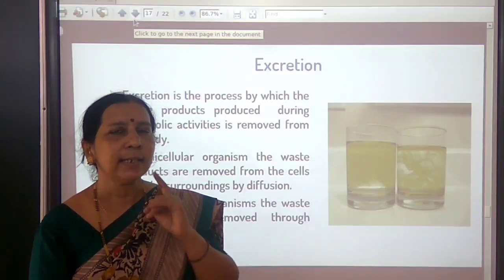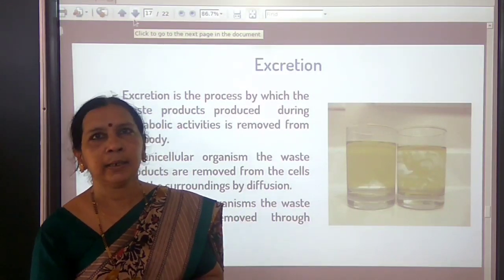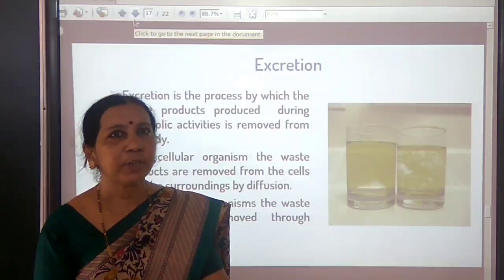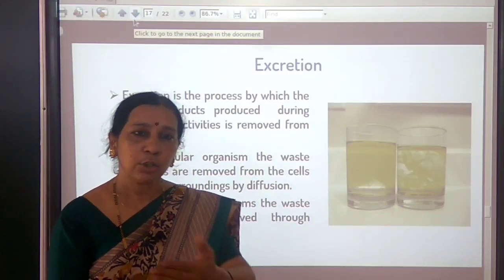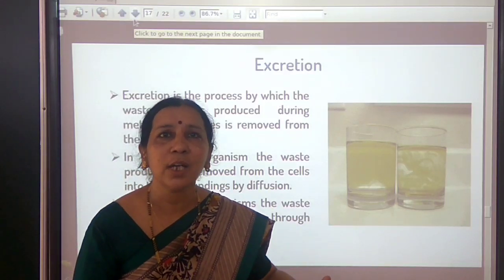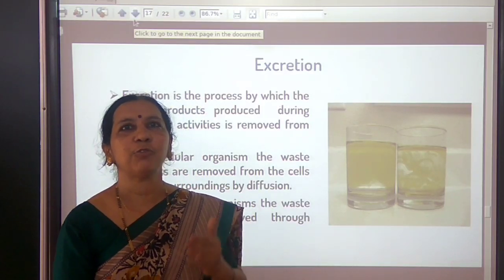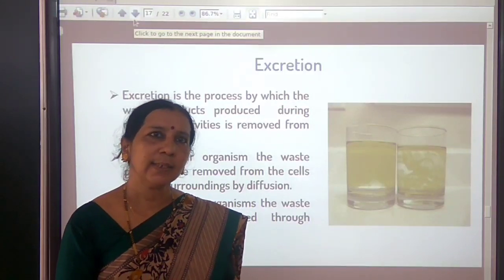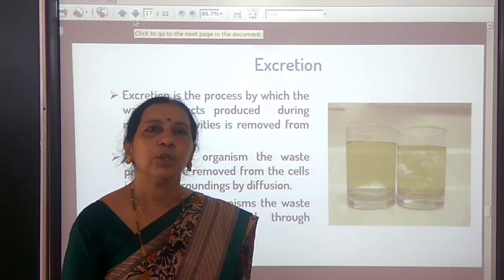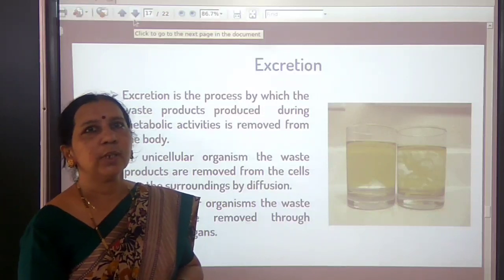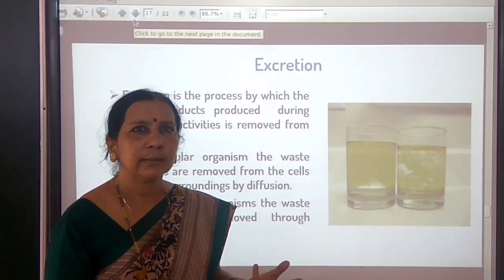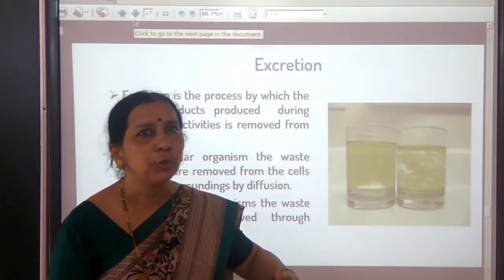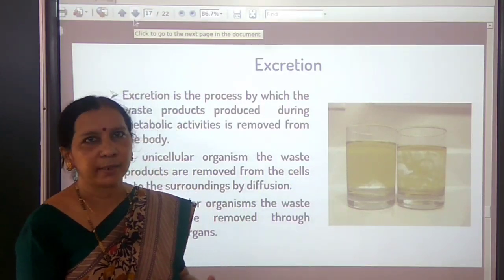And during this, what happens? The osmotic pressure in the phloem increases so that water enters into the phloem and pushes the food towards the low pressure areas. So plants can transport food to whichever part it has to be transported.